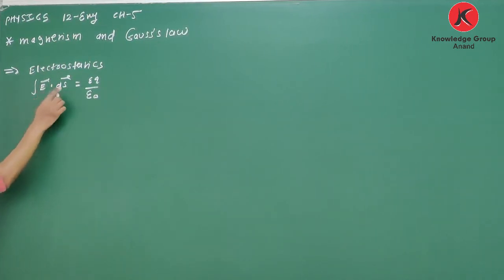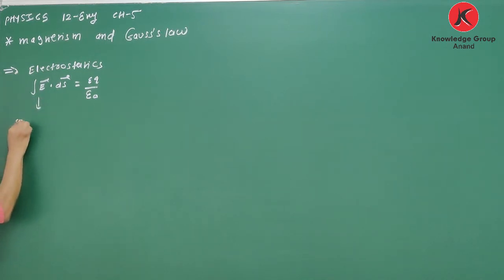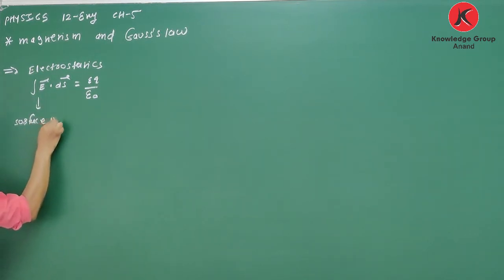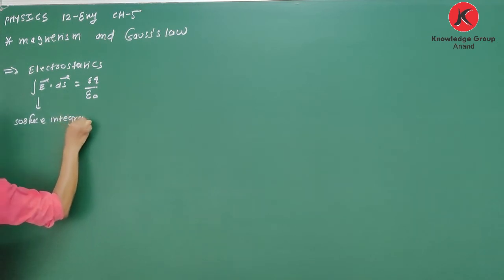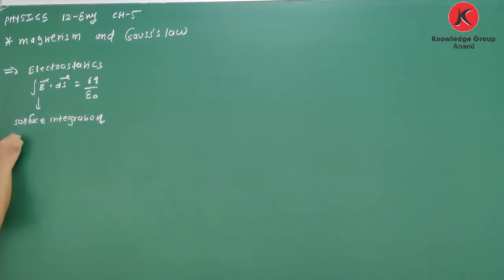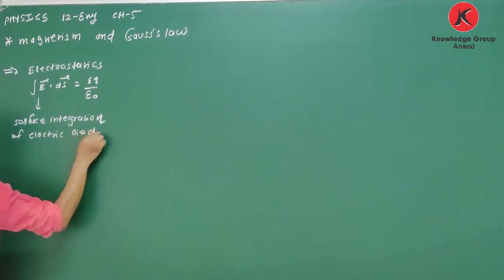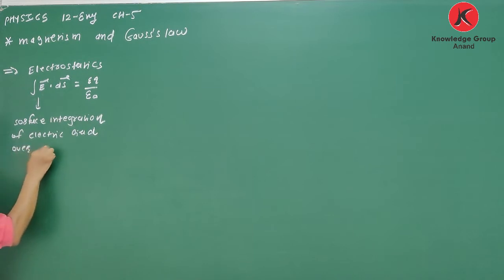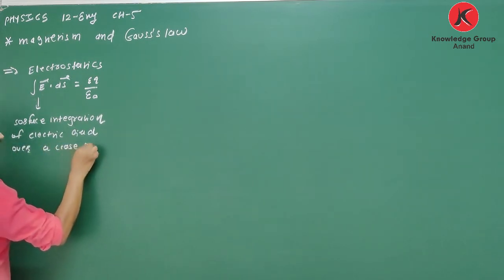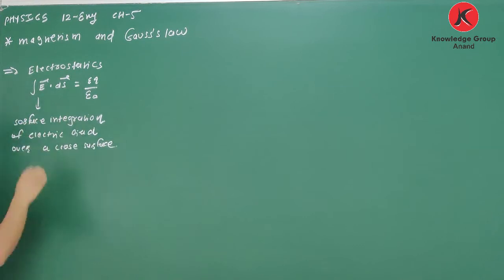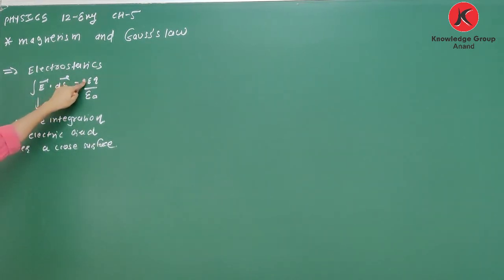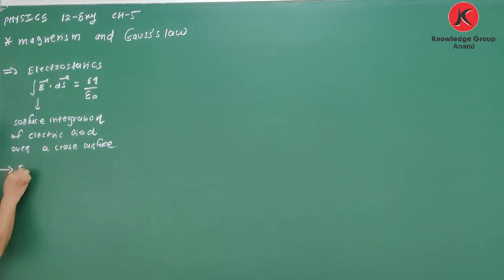What is integration E dot ds? It is called surface integration of electric field over a closed surface, and it is equal to sigma q upon epsilon 0, which means it depends on the total charge enclosed upon epsilon 0. Yes or no? Yes. We know one more important thing.